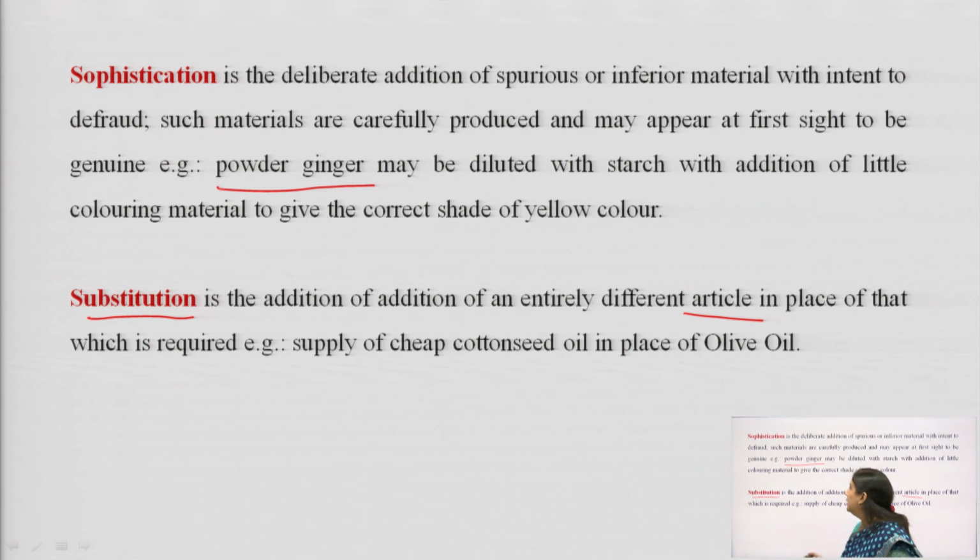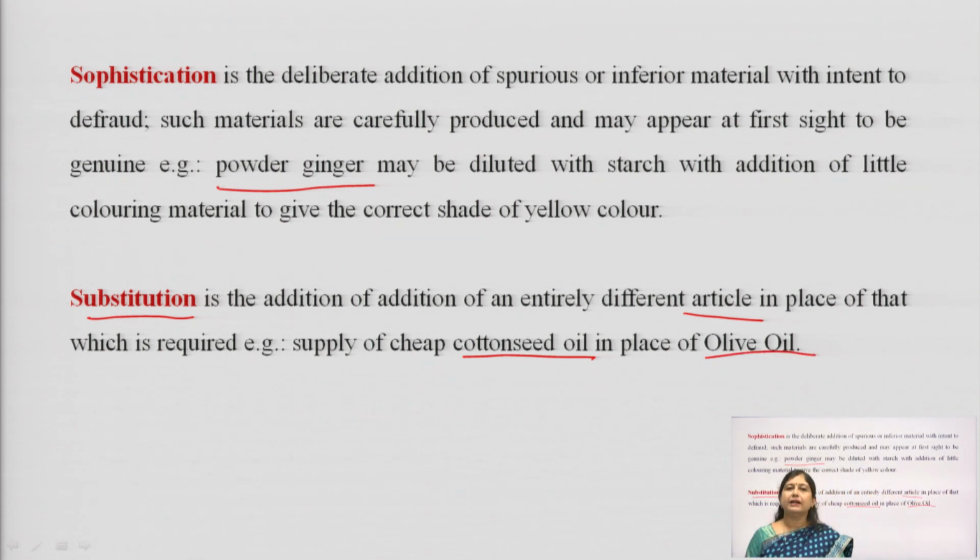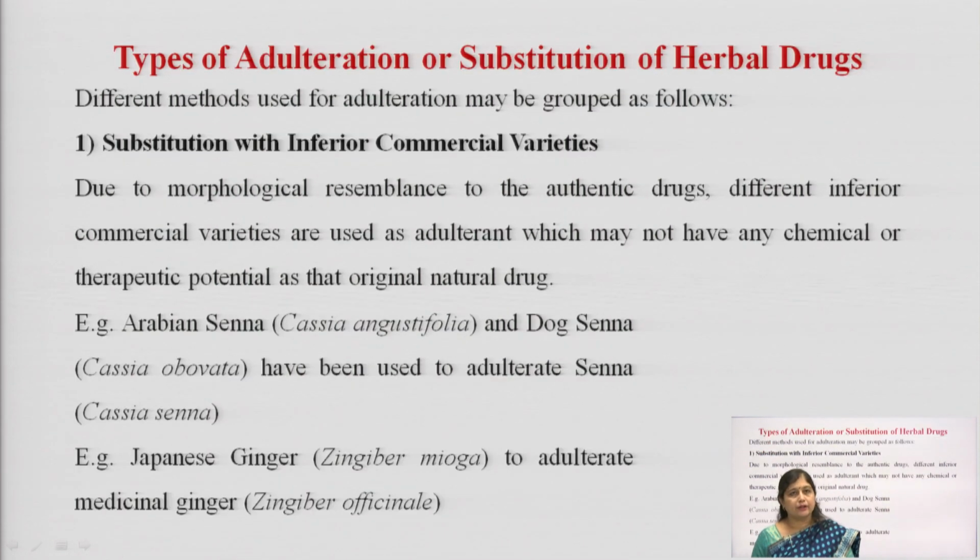For example, if we supply cotton seed oil in place of olive oil. Olive oil is very expensive and its medicinal properties are different, while cotton seed oil is considered a cheap quality oil and its properties are totally different. So, these were a few terminologies which we discussed related to adulteration, and now we will see what the types of adulteration or substitution of herbal drugs are.